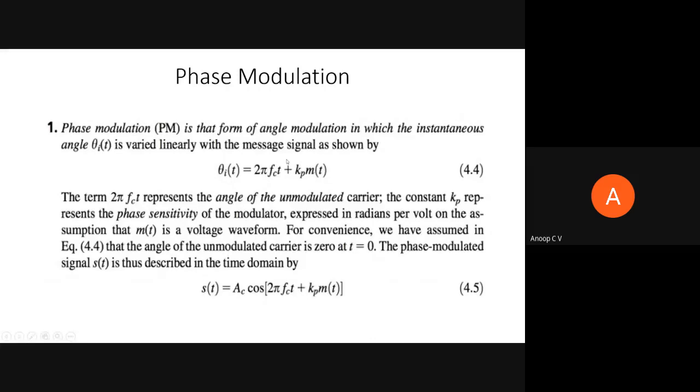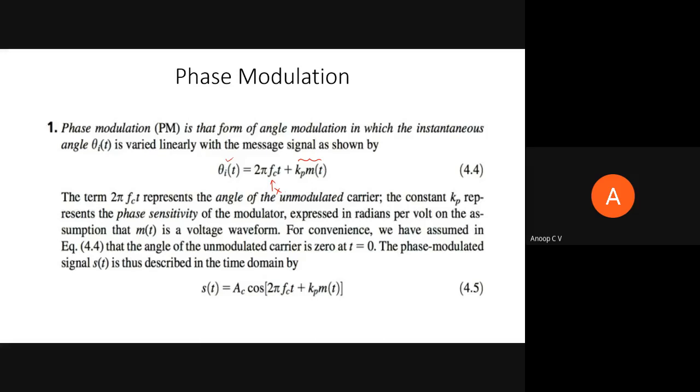And a phase modulated signal, in this theta I will be a function of time. So in that frequency, 2 pi fc is not altered, but you can see the phase offset is a function of the message signal.